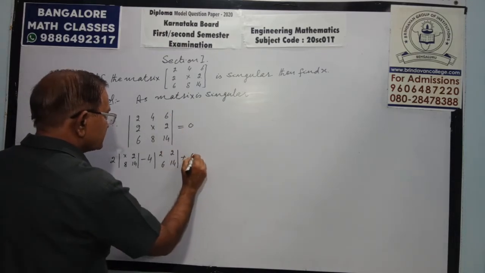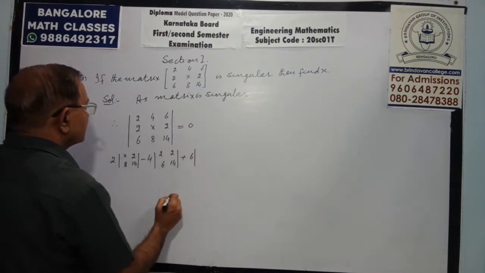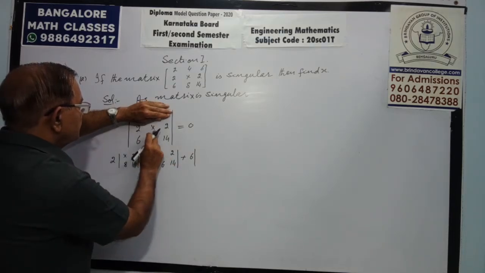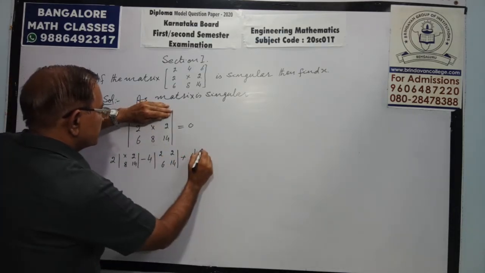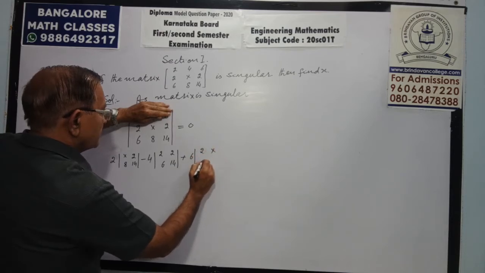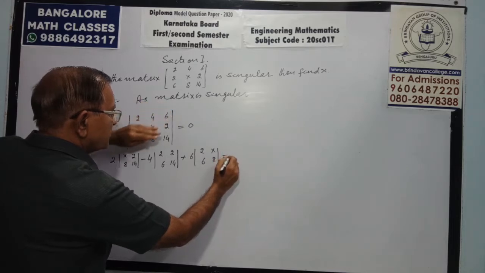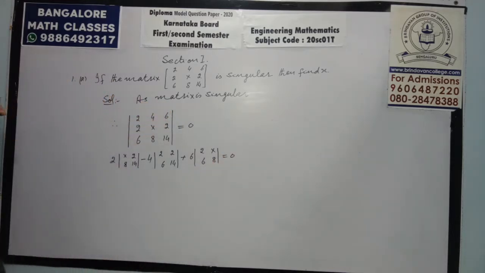Next entry is 6. Cut the row of 6, cut the column of 6. 2 x, 6 8. This should be equal to 0. Like that we can expand the determinant.